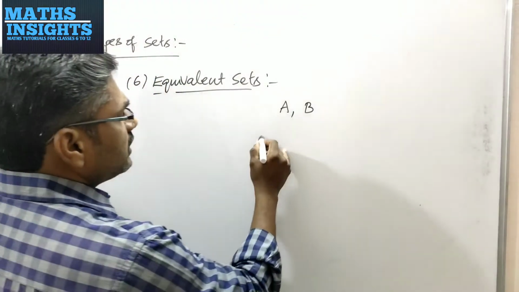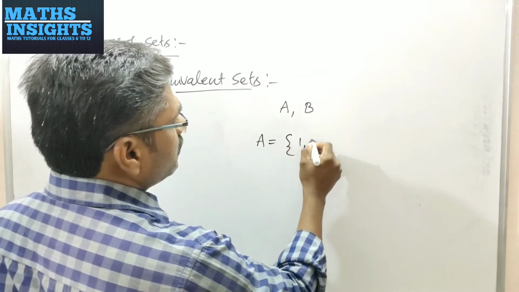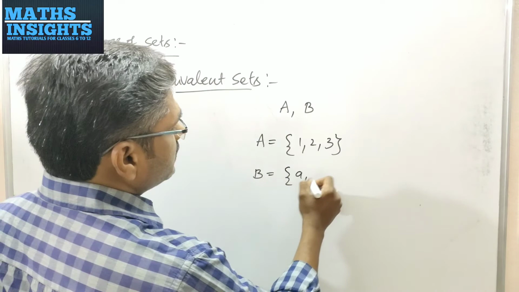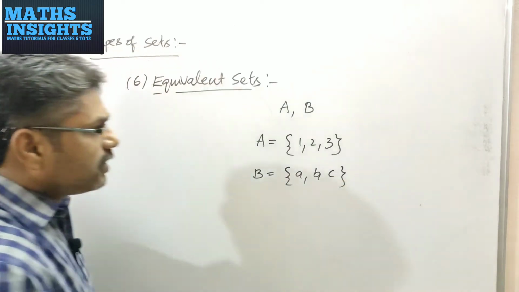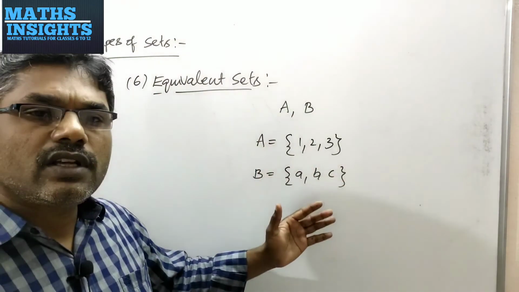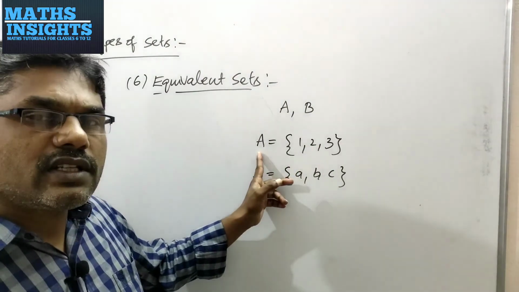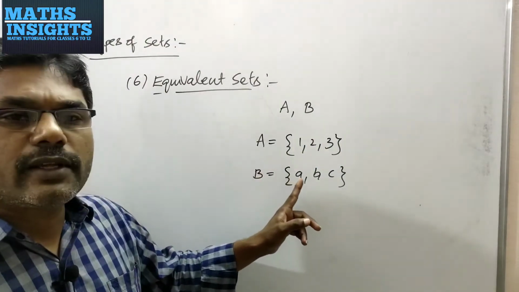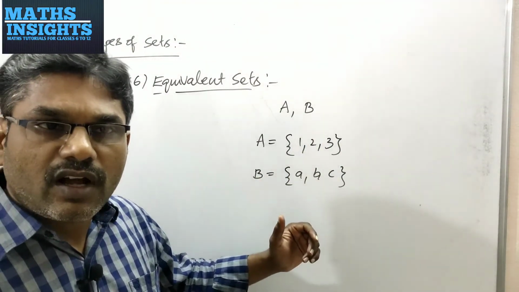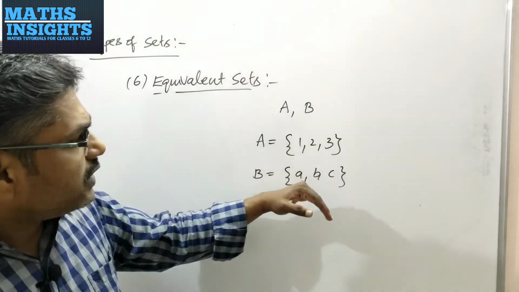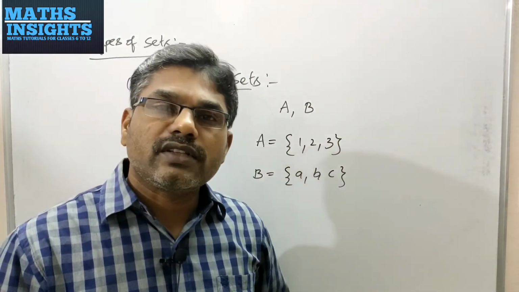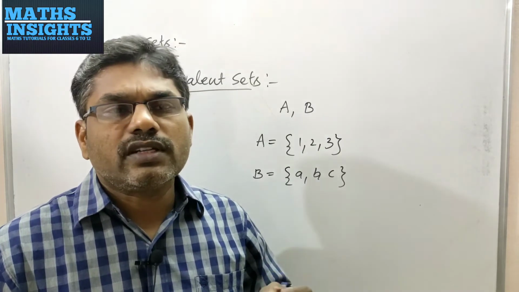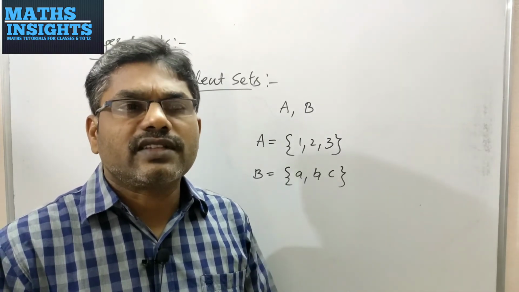Suppose I am taking the set A with elements 1, 2, 3 and another set B with elements a, b, c. If you observe these two sets, you will find that the set A is containing 3 elements in it, and also the set B is containing 3 elements in it, and you will say that these two sets are containing equal number of elements in them, therefore they are said to be equivalent sets. You will find lot of equivalent sets in the set theory.